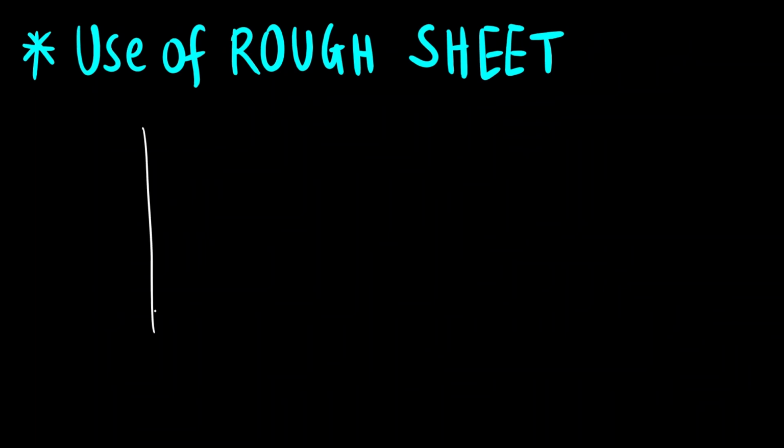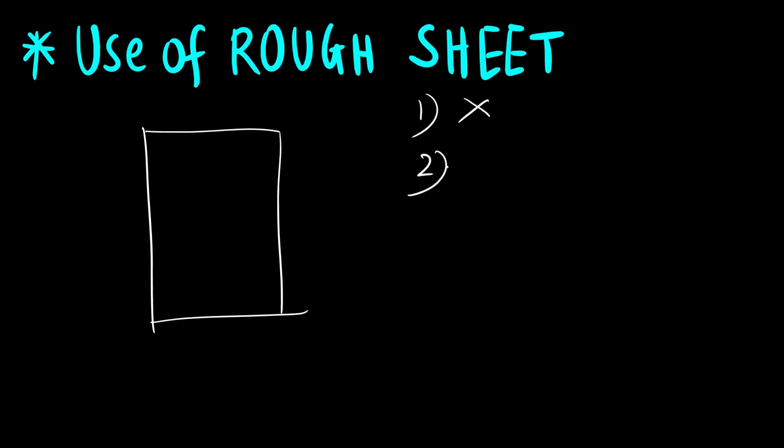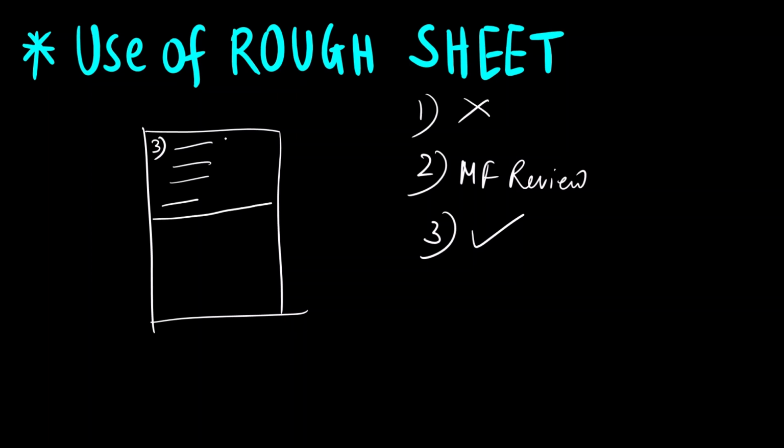Then how to use a rough sheet. Okay, in the rough sheet what they give is a booklet, right? So how to use this booklet? Suppose you look at question 1. Okay, it was difficult, you did not attempt. Say question 2. Okay, it is lengthy, there is calculation involved. So what you do? You mark for review. Let's say the third question you know and you are going to solve. So how to solve? First you write down the question number. Okay, and then you solve and write down the answer carefully, and when you are done, put a line or a separation. Okay, and whatever answer you have written, write like this.